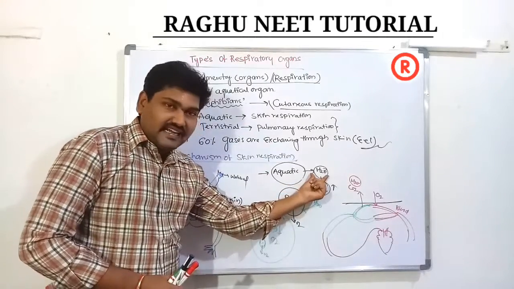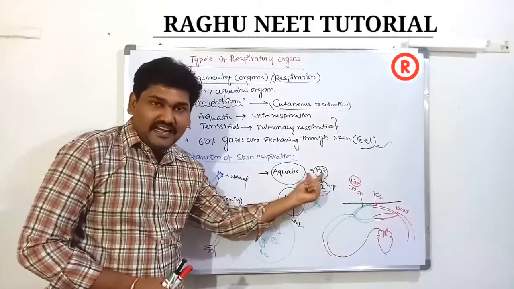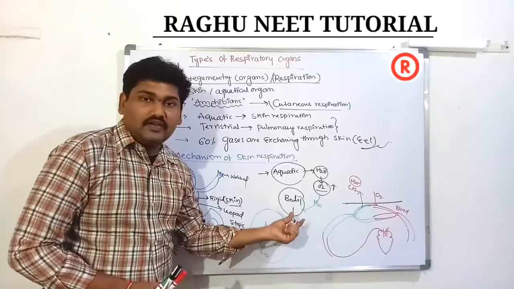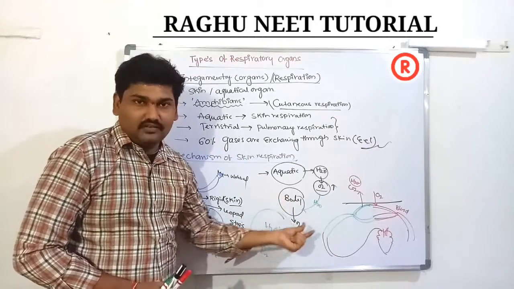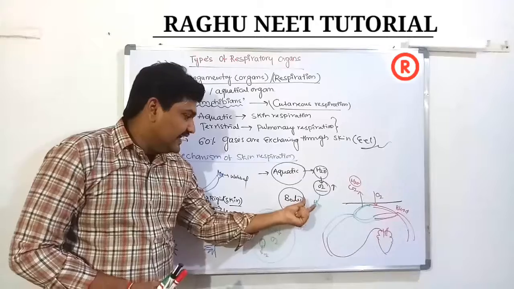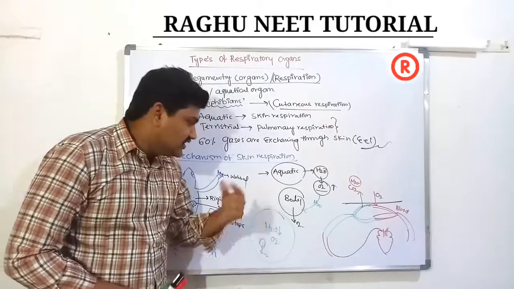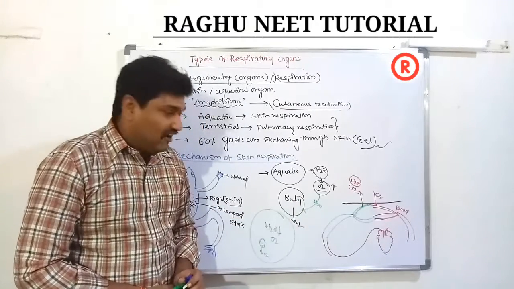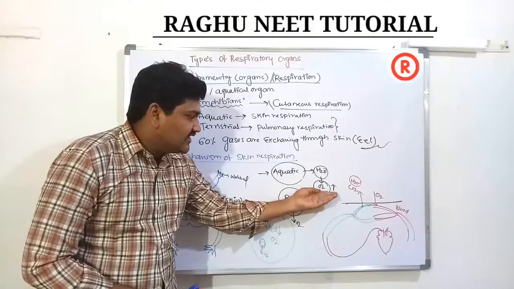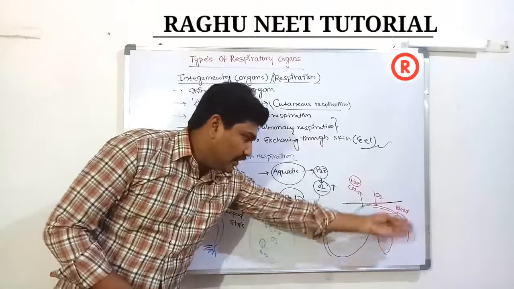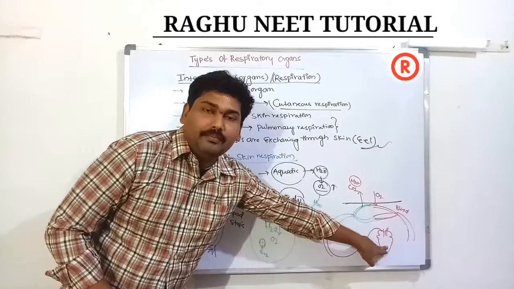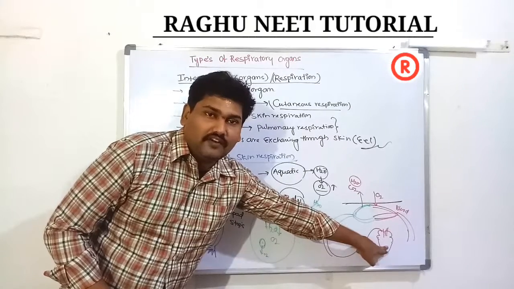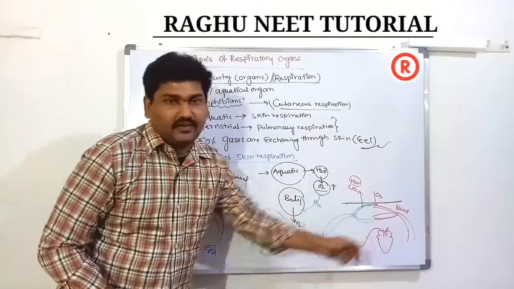So the dissolved oxygen directly enters the amphibian's body through the skin, into the blood. This type of respiration is known as skin respiration. After this, the oxygen enters the blood capillaries and goes to the heart, which is three-chambered. After the oxygen is utilized in metabolic activities, carbon dioxide is released.